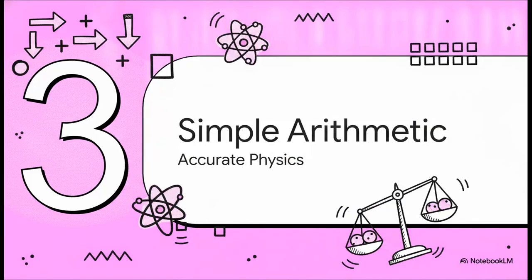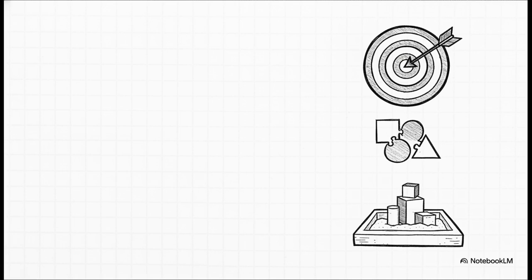Of course, that brings up a pretty natural concern, which leads us to part three, simple arithmetic, accurate physics, and how they maintain rigor. You see, simplifying the math definitely does not mean dumbing down the physics. Beyond those rock-solid foundations we just talked about, this system achieves what they call good enough accuracy, and it does it using a tiny, universal set of gates.